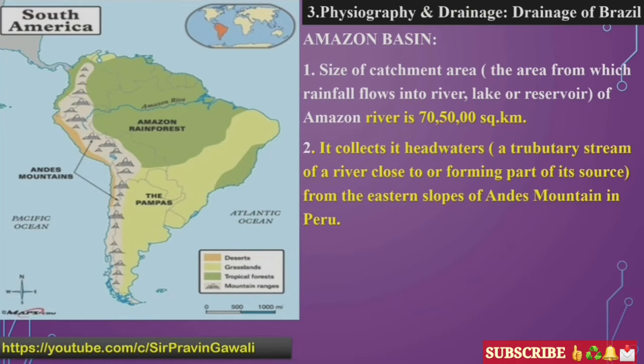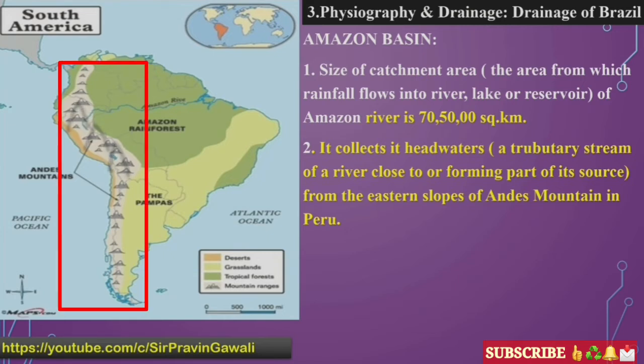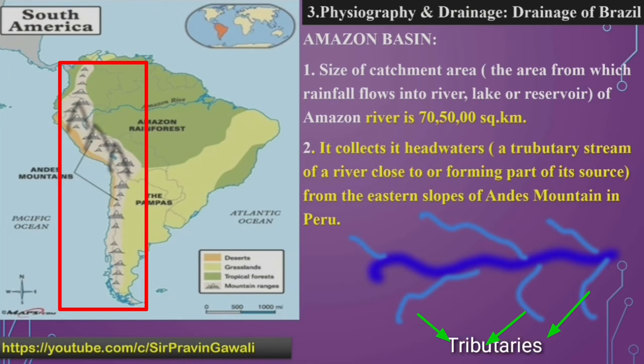Okay, now next one, students, the Amazon river collects its headwater from the eastern slopes of the Andes mountain in Peru. From where does the river basin collect its water? Headwater means what, student? It is the source of water, from where the river is getting water. For example, a lot of tributaries meet a main river system and because of that the river flows, so those tributaries are the source of that river, we can say. That is called headwater.